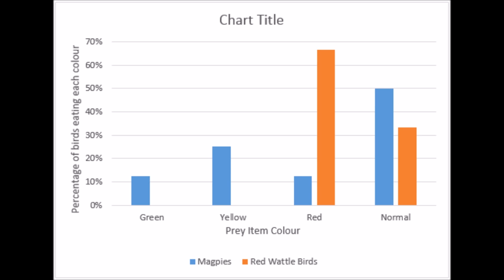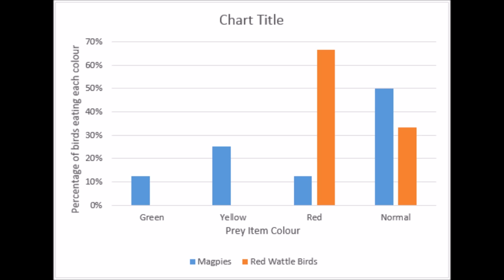We could see that the 2 red wattlebirds only ate the normal coloured spaghetti and the red coloured spaghetti. 66% of the birds ate the red and 33% of the birds ate the normal coloured spaghetti.